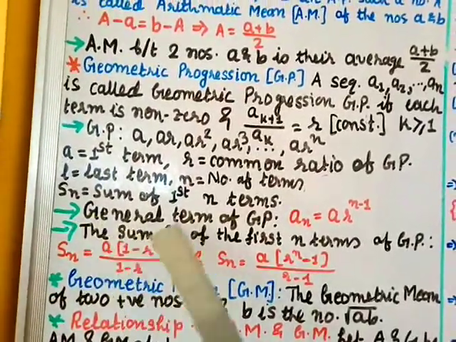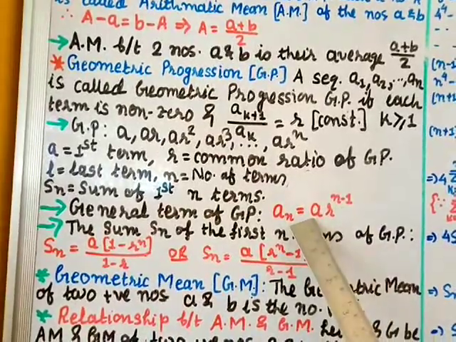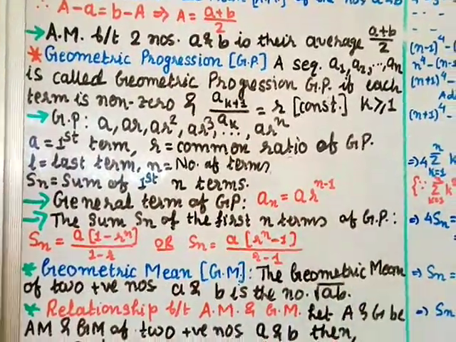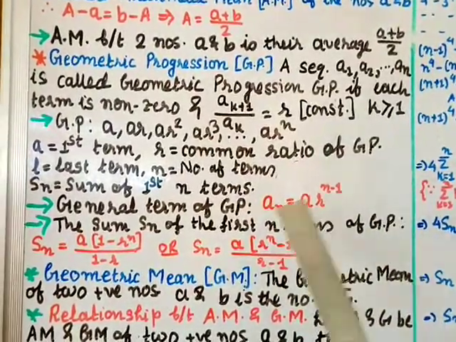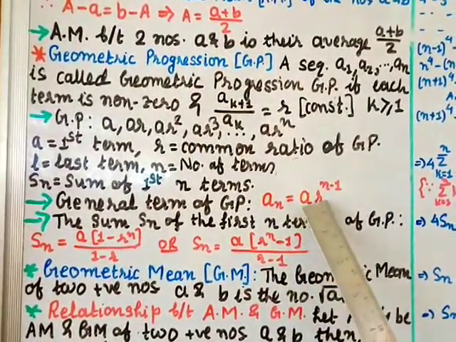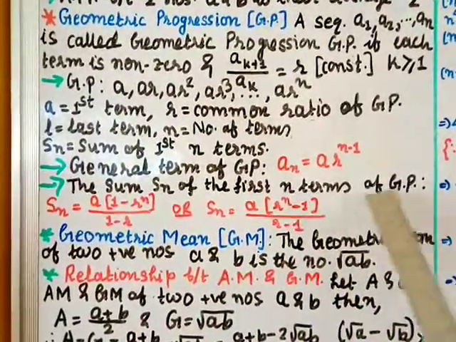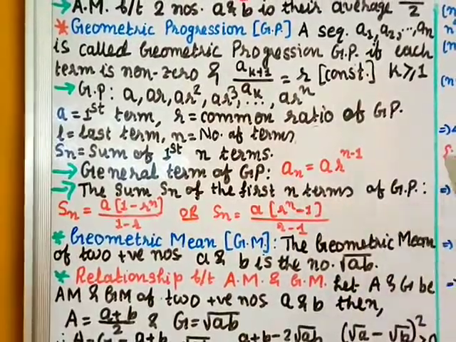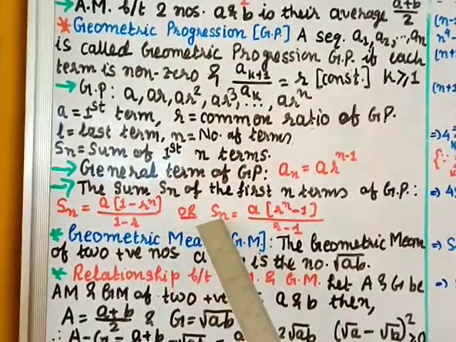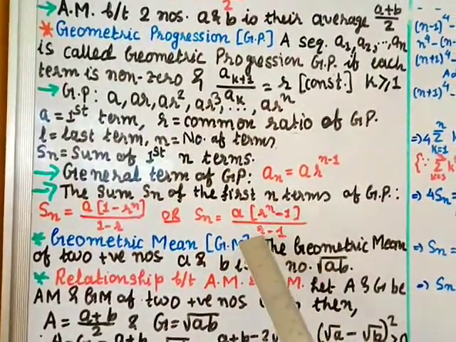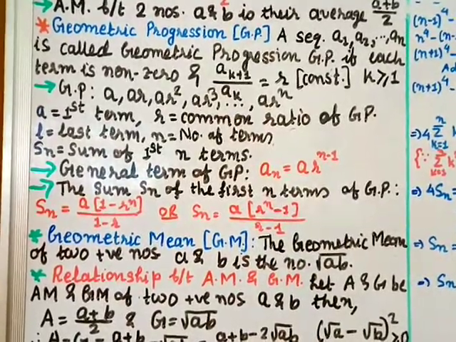Now the general term of the GP is given as an equal to a into r power n minus 1. A is the first term, r is the common ratio, and n is the number of terms. So the nth term or general term of GP is an equal to a r power n minus 1. The sum Sn of the first n terms of GP is given as Sn equal to a (1 minus r power n) divided by (1 minus r), or Sn equal to a (r power n minus 1) divided by (r minus 1). So this is the sum of the first n terms of GP.